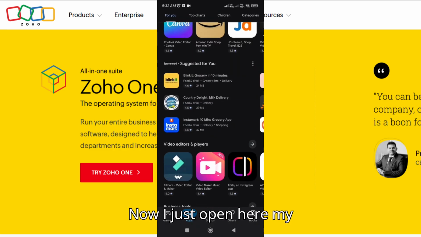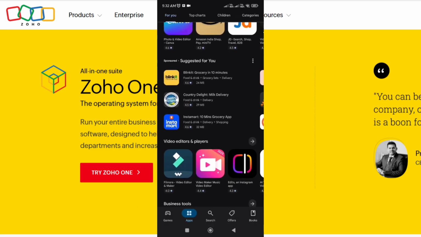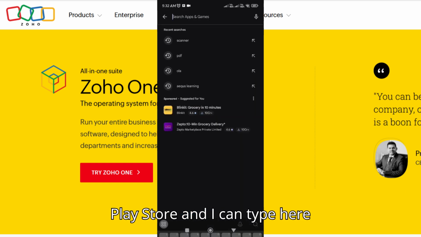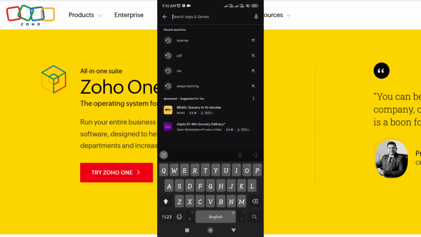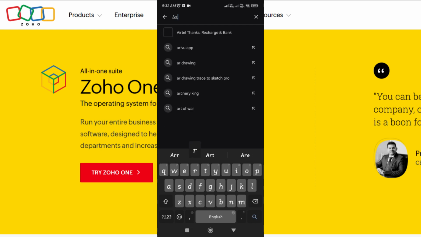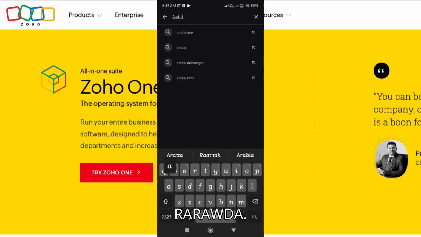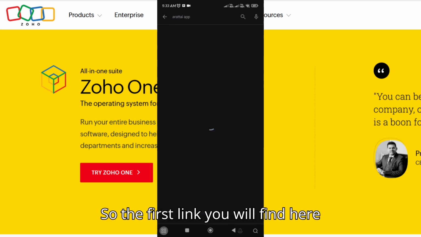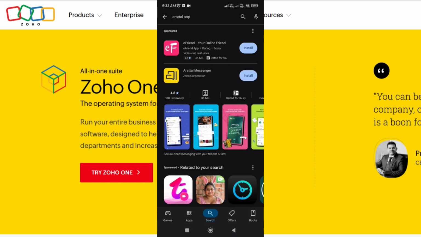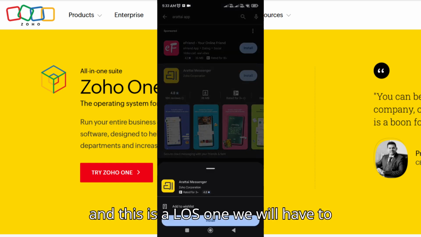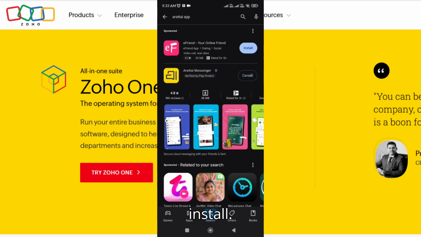So now I just open my Play Store and type here Arattai. The first link you'll find here is the one, and we'll have to install.